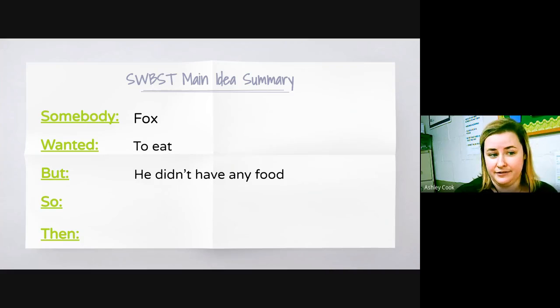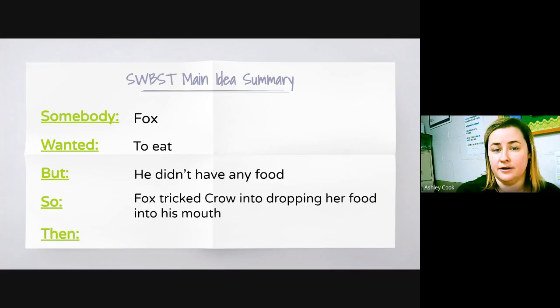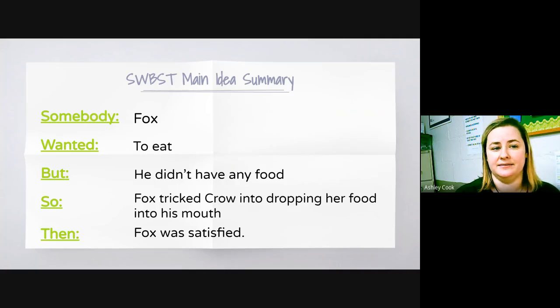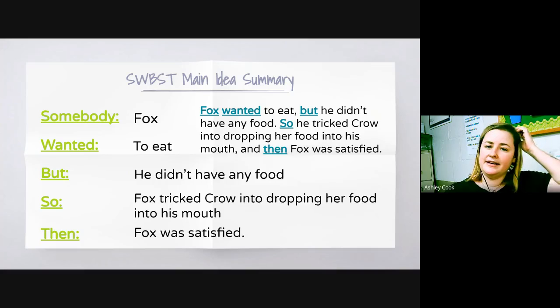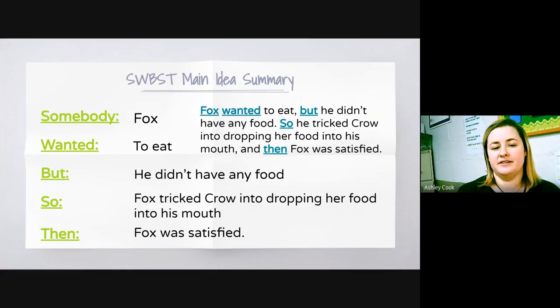He didn't have any food. So Fox tricked Crow into dropping her food into his mouth. Then Fox was satisfied. So our summary statement: Fox wanted to eat, but he didn't have any food. So he tricked Crow into dropping her food into his mouth, and then Fox was satisfied. That is our main idea summary for this fiction text.